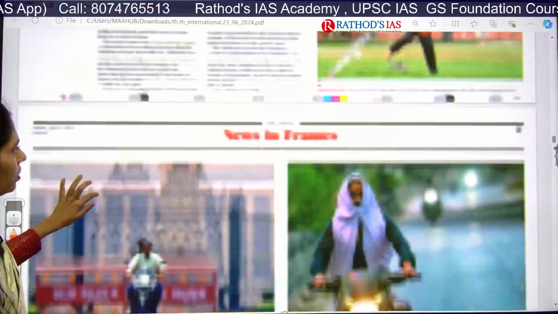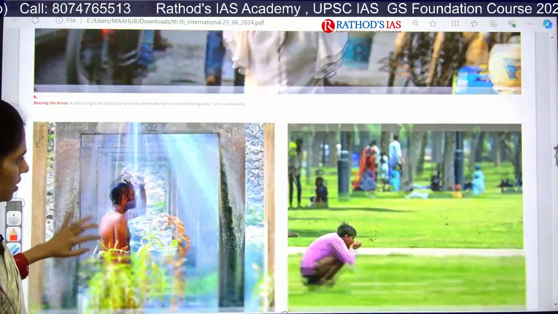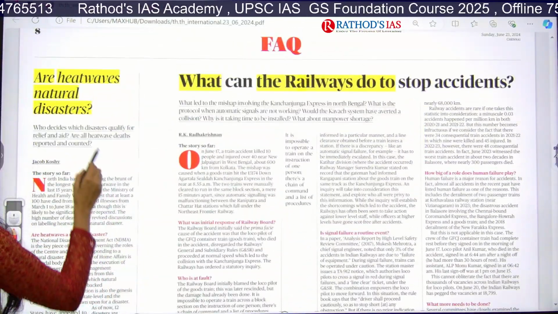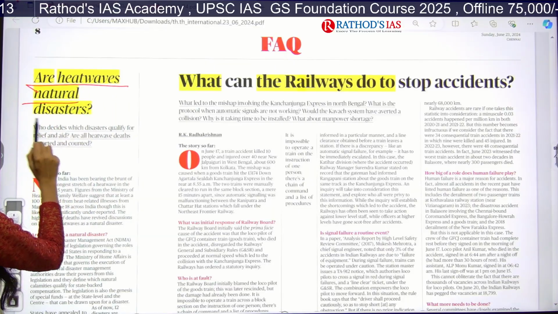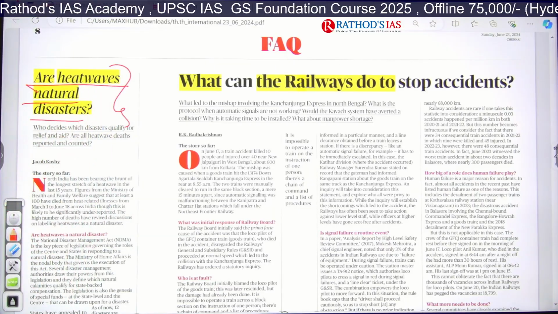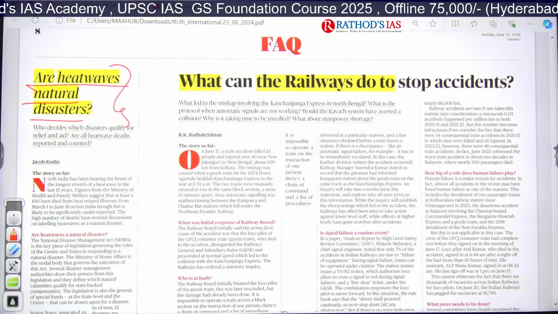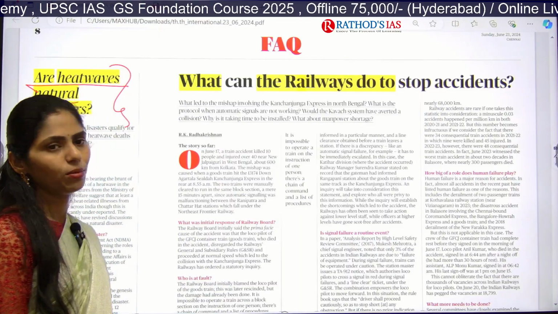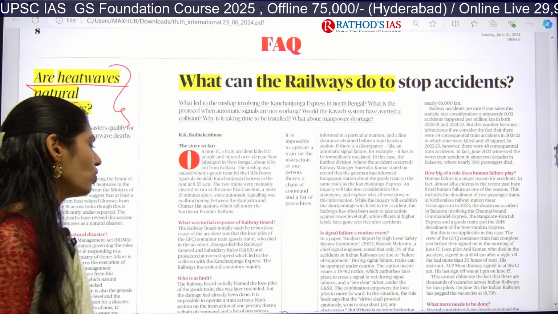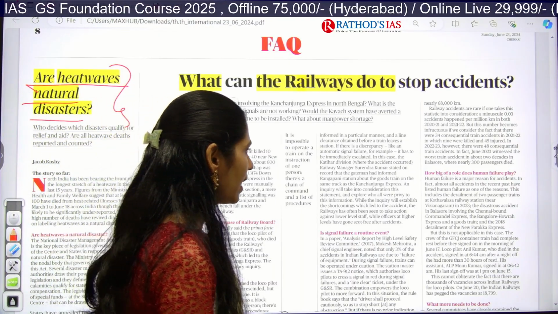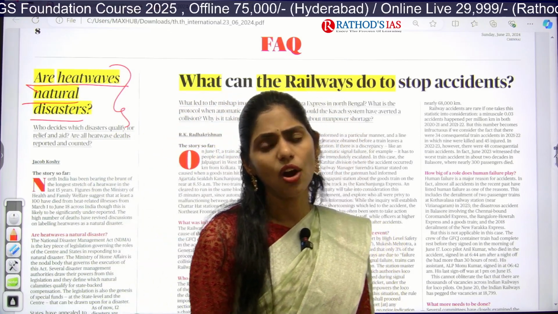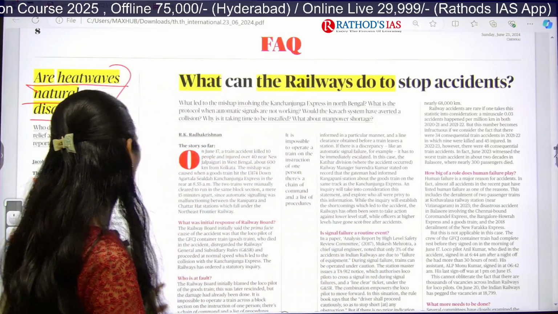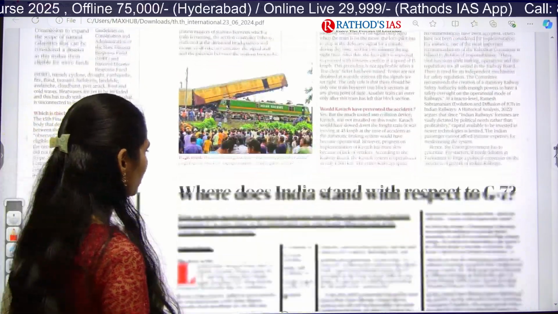So let us move on to the other page. Yes, in this FAQ page, I discussed the topic of natural disasters, heat waves. Okay, it is regarding northern India. And next one is, what can the railways do to stop accidents? So I already said about this, what this Kavach system is, what are the reasons for this recent failure, and how we can decrease these human errors, etc. I discussed that in our earlier lecture, so we are not going to take this. It is not a new topic.